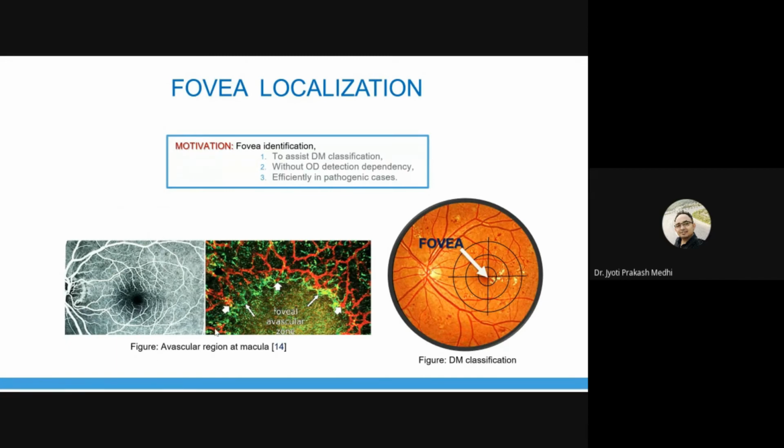Now, one property that we can use in fovea localization is that, as you can see, the blood vessels originate from the optic disc region, and when the blood vessels grow, they move towards the macular region, and by the end, when the blood vessels reach the macular region, the growth of the retina gets complete. So that means the blood vessels are not present in the macular region. So using this property also, we can detect the macula.